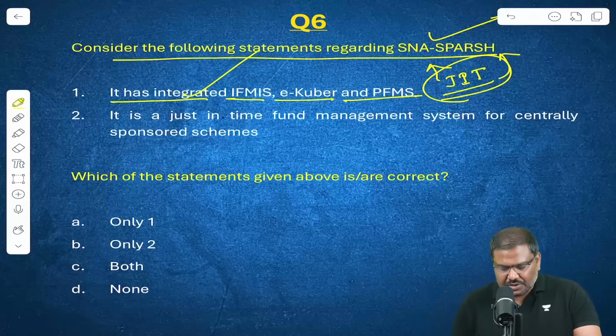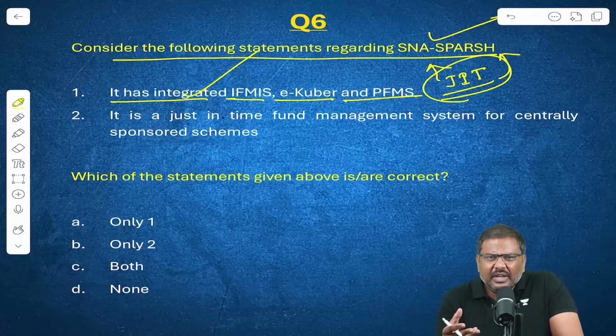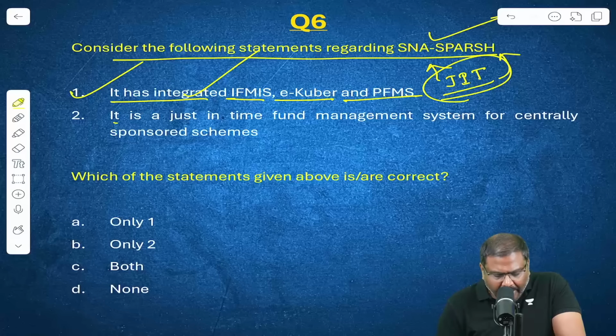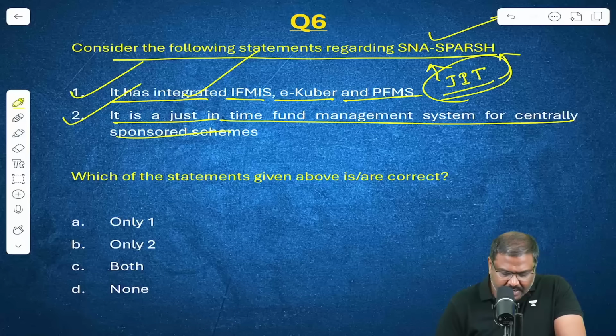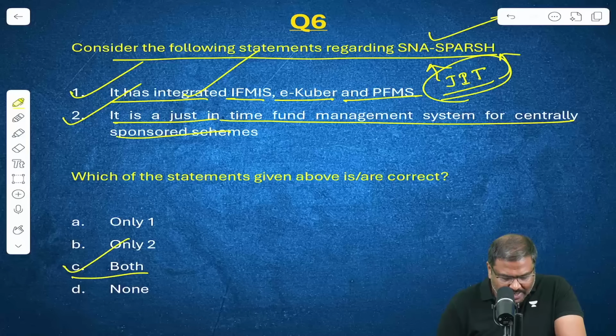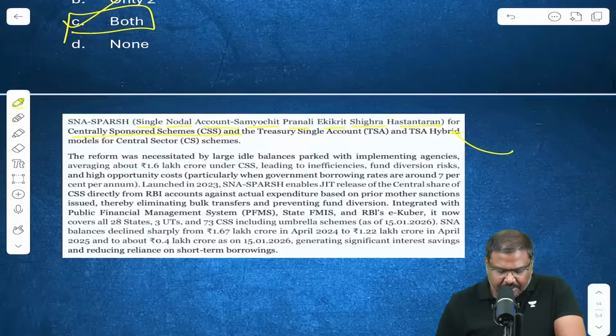Yes, the statement is true. The PFMS, IFMIS, these are the different types of systems. For example, PFMS stands for Public Financial Management System. Right? So first statement is correct. It is just-in-time fund management system for centrally sponsored scheme. Yes, both the statements are true. Right option for question number 6 will be option C.